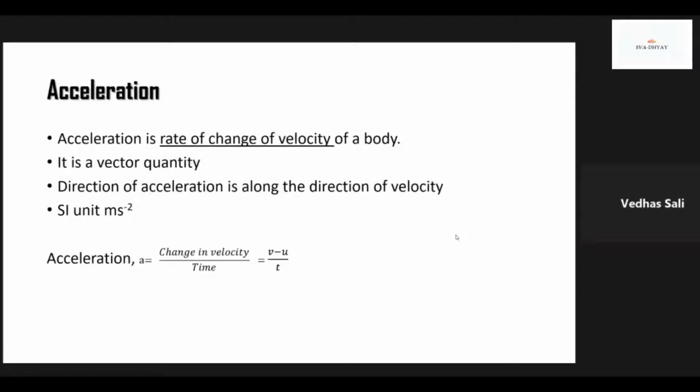So then we will learn acceleration. Acceleration is the rate of change of velocity of body. It's a vector quantity and direction of acceleration is along the direction of velocity. Its SI unit is meter per second square. Now the formula of acceleration is change in velocity upon time, which is equal to v minus u by t.